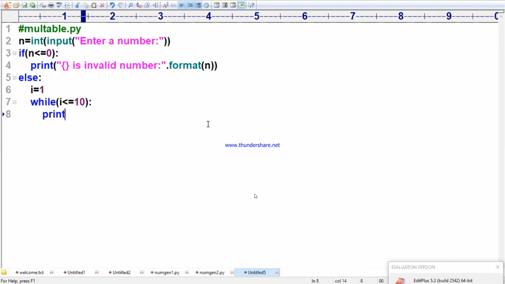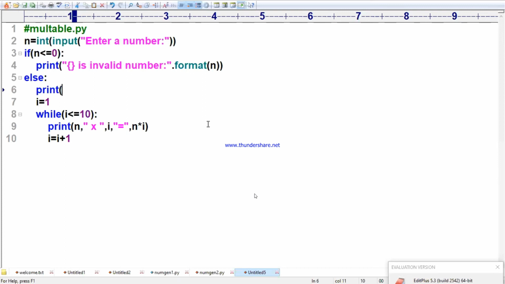Print of n, comma, star symbol or cross symbol, whatever you like, comma i, comma double quotes, comma n into i. You can write like this also, an unformatted kind of print statement. No problem. i is equal to i plus 1. Now I am printing one decoration point.